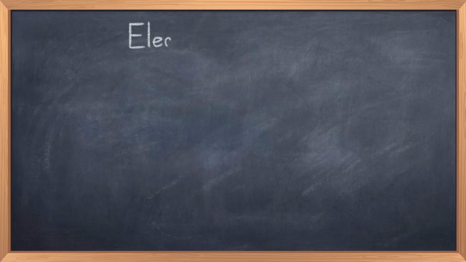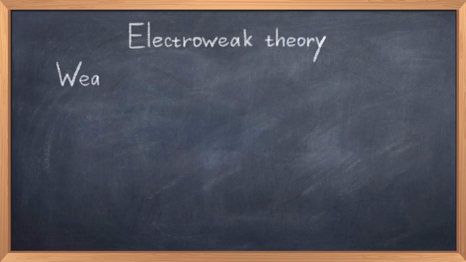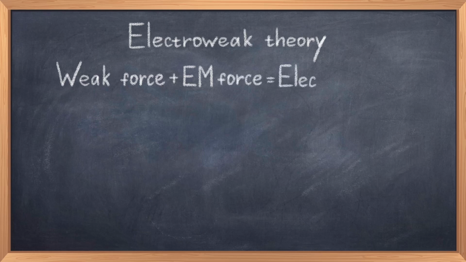In this video we will take a look at the Electroweak theory, which unites the weak and electromagnetic force. This theory shows us how these two fundamental forces are linked and how they unite at high energies, forming the electroweak force. In the video about the weak force, we discussed how we couldn't just write down the Lagrangian for the weak force in the same way as we did with the electromagnetic force.